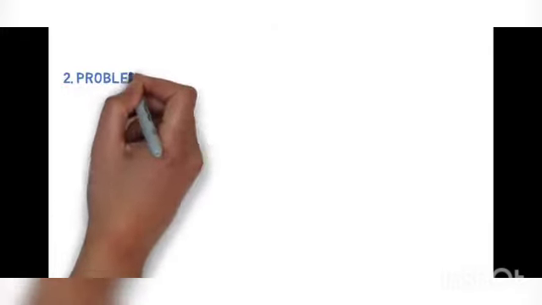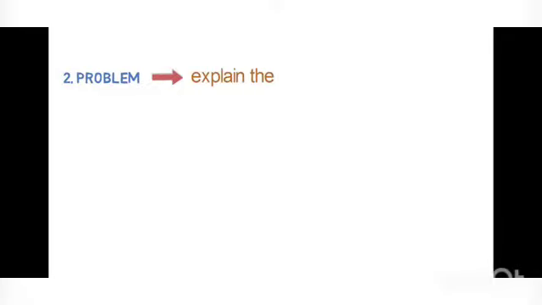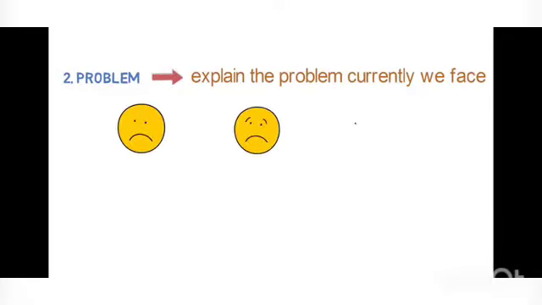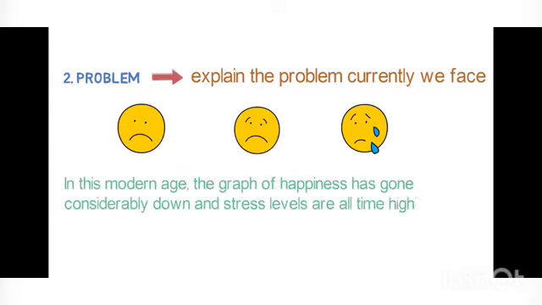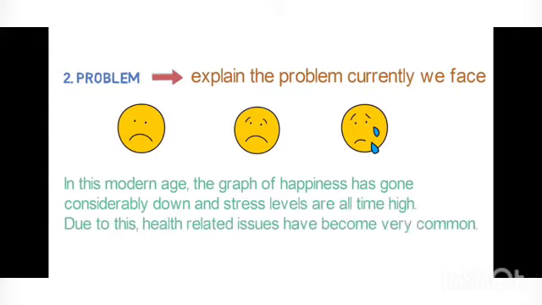The second step is the problem. Problem explains the problem currently we face that is related with the yoga, and it must include the issues like sadness, anxiety, or unhappiness. In this modern age, the graph of happiness has gone considerably down, and stress levels are all time high. Due to this, health related issues has become very common.